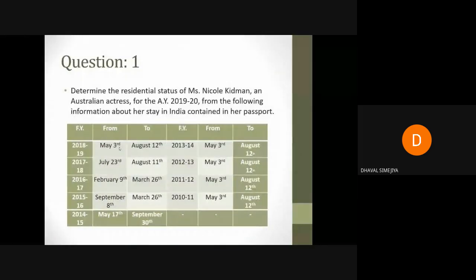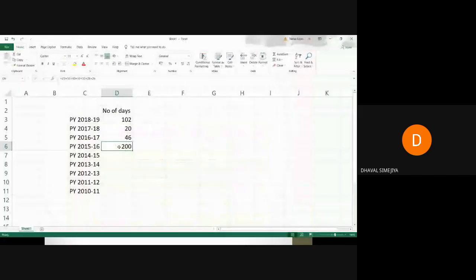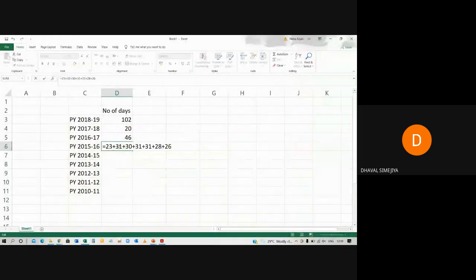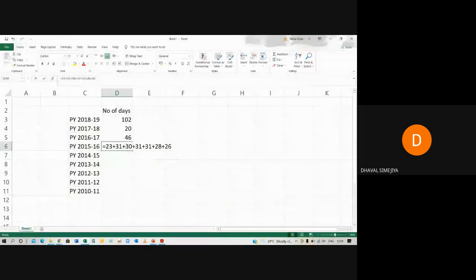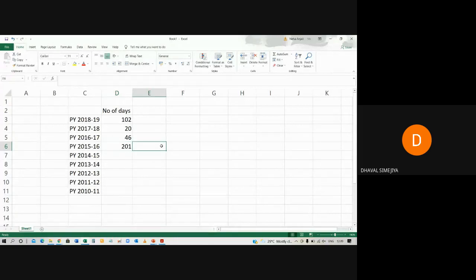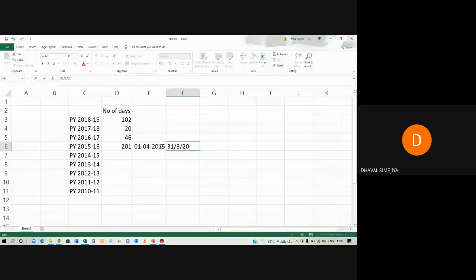Now in this, it is a leap year, 15-16, it means 1st April 2015 to 31st March 2016.